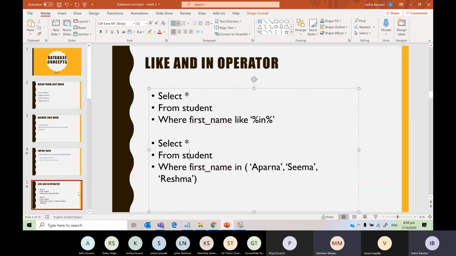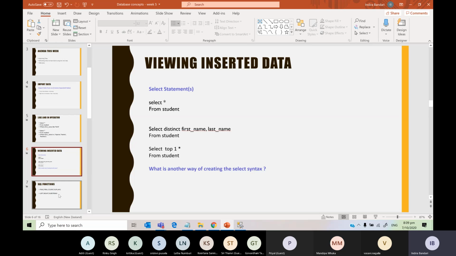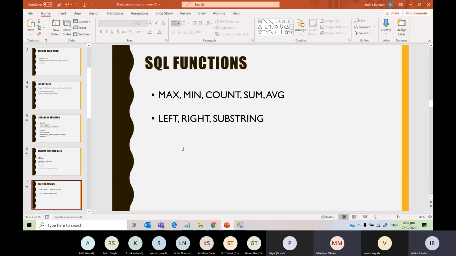Next one is viewing inserted data. So we have done, you all know what distinct and top 1 and top 10 mean, right? Yes. Okay, now let's quickly cover functions. What does max do?